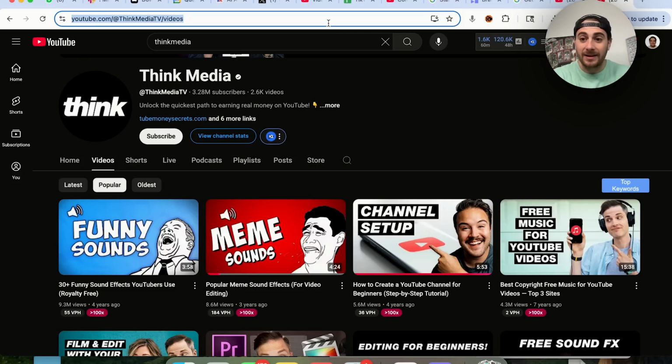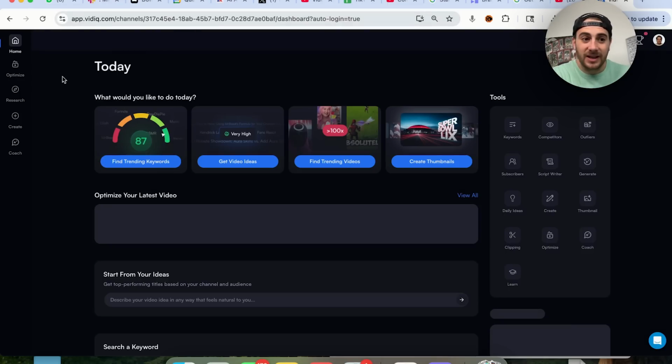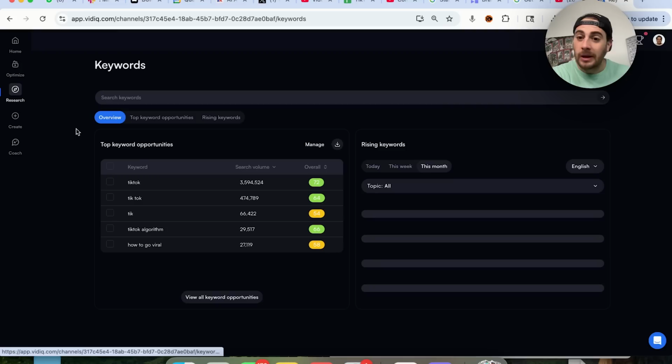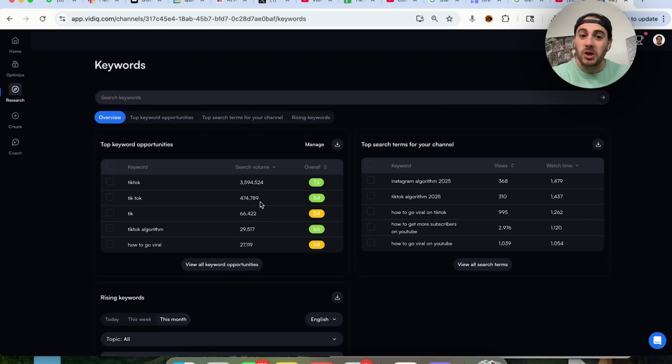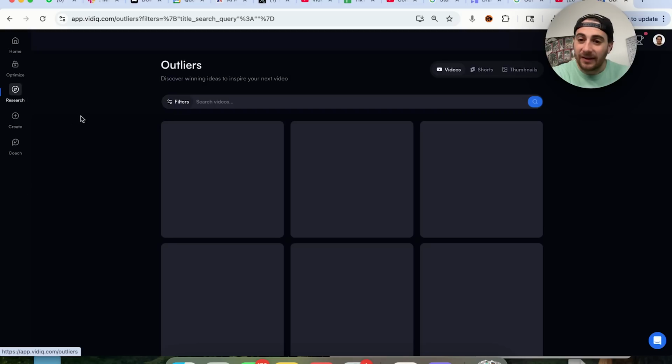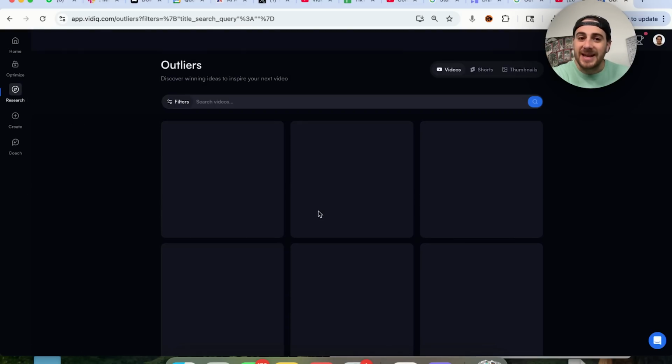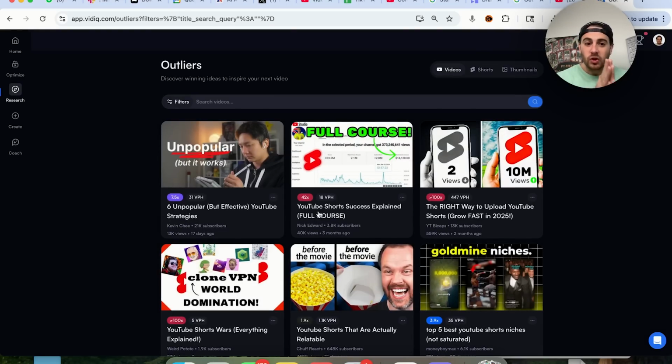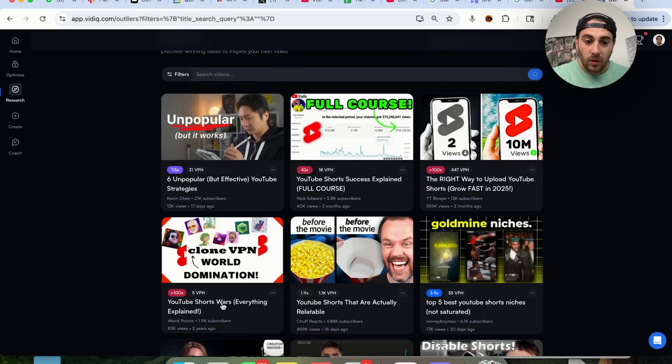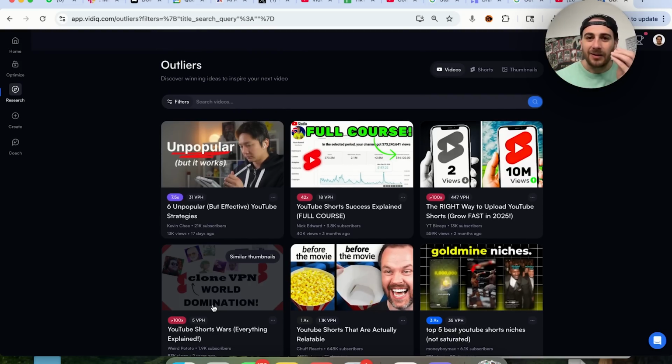In addition to that metric right there, also, if you come to vidIQ.com, you'll be able to come into research. You'll be able to find out exactly what keywords your ideal audience is actually searching for. And if you come into outliers, you'll be able to see exactly what videos are helping small channels in your niche go viral. For example, if we look over here, 3,000 subscribers, 40,000 views. 13,000 subscribers, 500,000 views. This channel, 1.9K subscribers, over 80,000 views. And what this reveals to you is exactly what kind of content you need to be creating if you want to skyrocket your reach on YouTube right now, especially if you're a small channel.